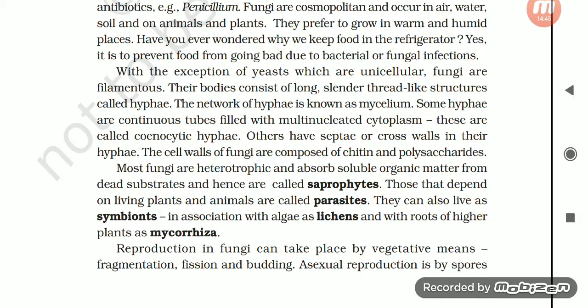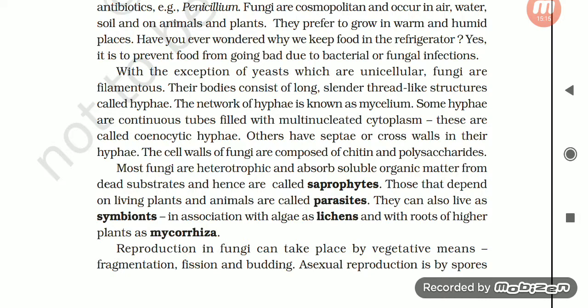Some hyphae are continuous tubes filled with multinucleated cytoplasm. These are called coenocytic hyphae. Others have septae, cross walls, in their hyphae. The cell walls of fungi are composed of chitin and polysaccharides. Most fungi are heterotrophic and absorb soluble organic matter from dead substrates and hence are called saprophytes. Those that depend on living plants and animals are called parasites. They can also live as symbionts, in association with algae as lichens and with the roots of higher plants as